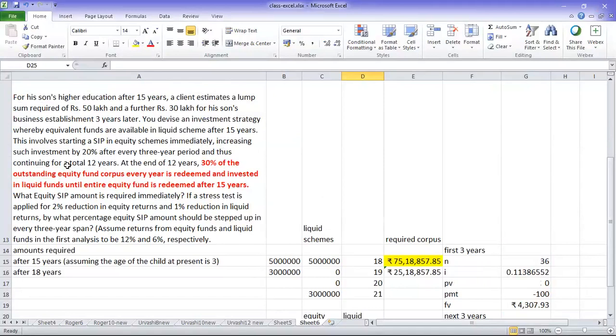And that too, what he is doing? 3 years it is 100 rupees, means the next 3 years it is going to be a 20% increase. Then next 3 years another 20% increase. Like that it goes on and on for the 12-year period, and he is creating one corpus.